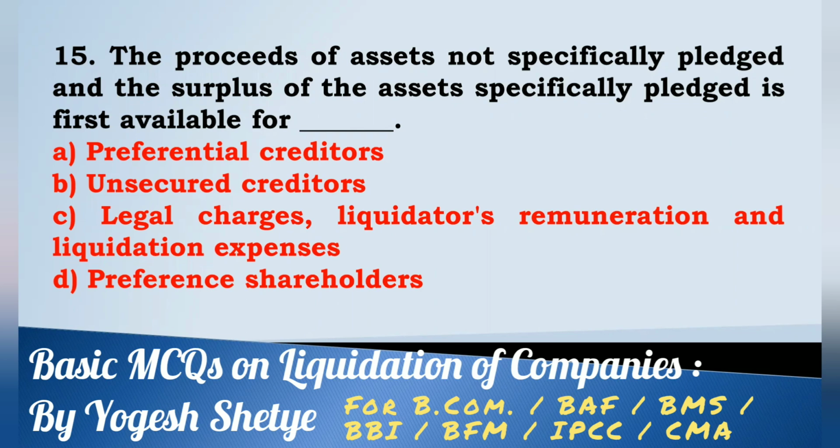The proceeds of assets not specifically pledged and the surplus of the assets specifically pledged is first available for legal charges, liquidator's remuneration and liquidation expenses. Answer C.